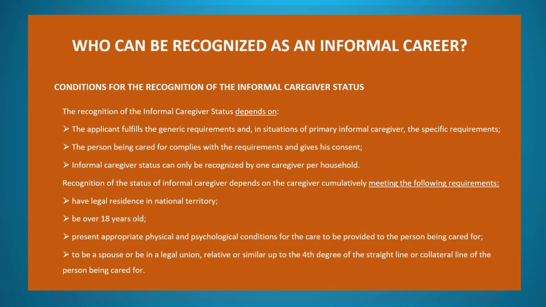Recognition of the status of informal caregiver depends on the caregiver cumulatively meeting the following requirements. Have legal residence in national territory. Be over 18 years old. Present appropriate physical and psychological conditions for the care to be provided to the person being cared for. Be a spouse or in a legal union, or a relative or similar up to the fourth degree of the straight line or collateral line of the person being cared for.